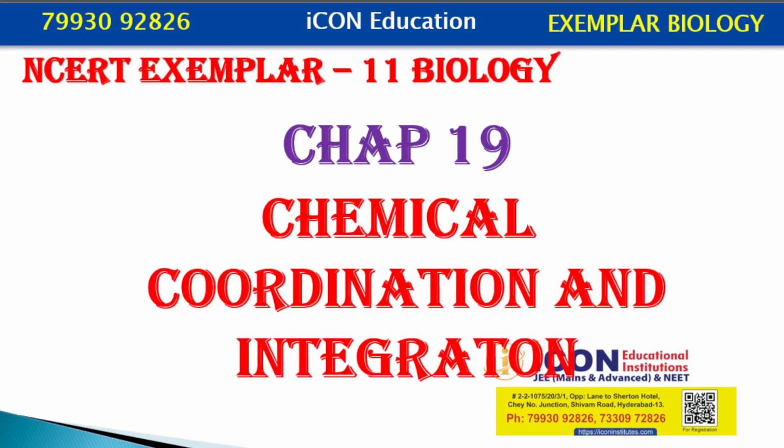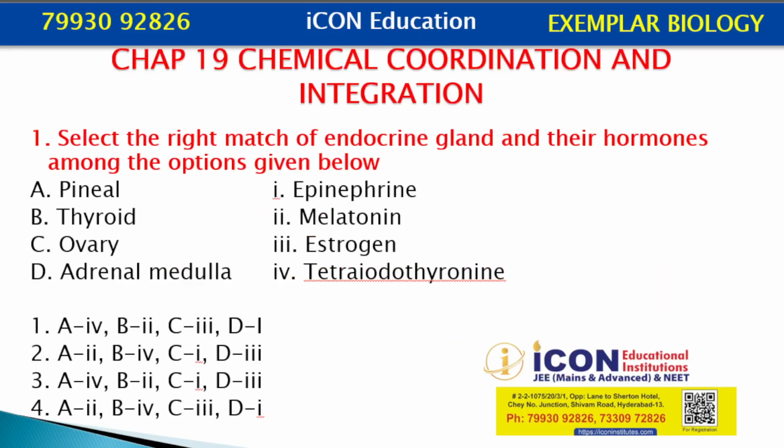NCERT Exemplar 11, Biology, Chapter 19, Chemical Coordination and Integration. Select the right match of endocrine gland and their hormones among the options given below. Column 1: Pineal, Thyroid, Ovary, Adrenal Medulla. Column 2: Epinephrine, Melatonin, Estrogen, Tetraiodothyronine. Let's start matching.